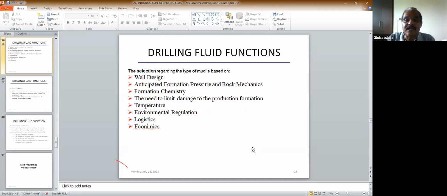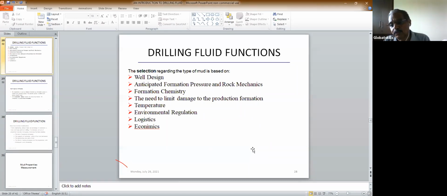Now, how do you design a drilling fluid? You just cannot design something. It is like suppose designing a house. When you design a house, you take different things into consideration. Okay, what is the soil type? Where do you get the water from? Where should your windows and doors be? You design a house based on certain parameters. How many family members are there? How many bedrooms do you need? Those things when you design a house. Here also, when you design a drilling fluid, you take into consideration these factors. First is well design.